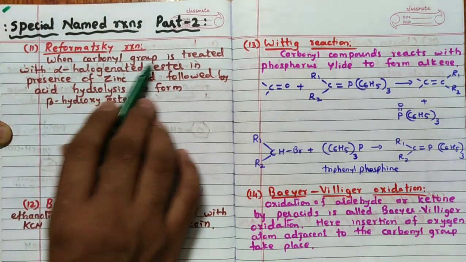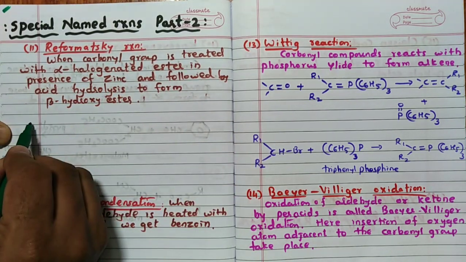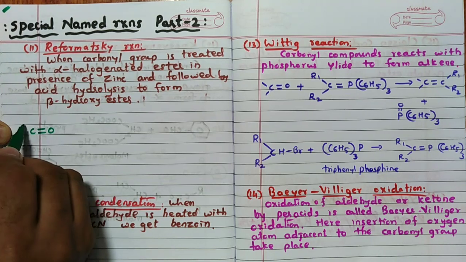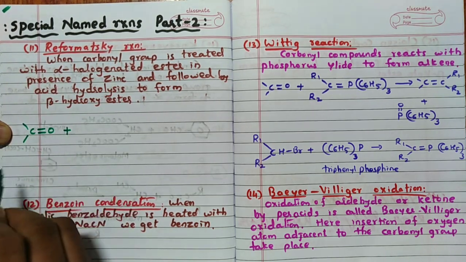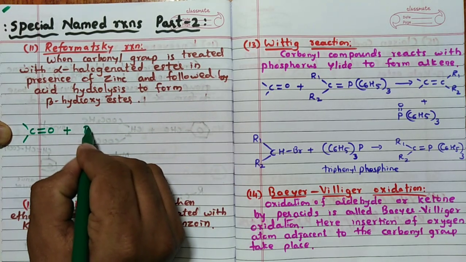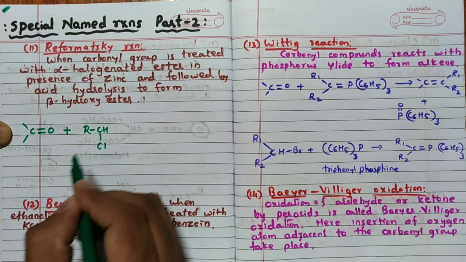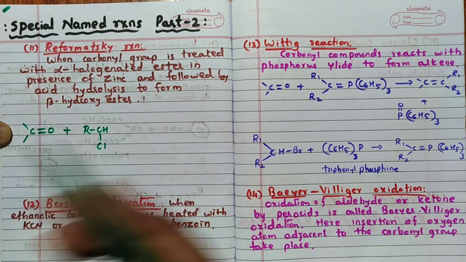Here, when a carbonyl group is treated with an alpha halogenated ester, I will consider it like this: the carbonyl compound reacts with RCH, and remember I will take Cl as the alpha halogen; it may be Br or Cl.